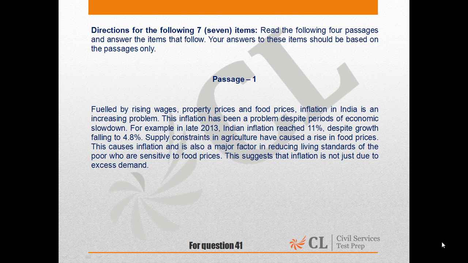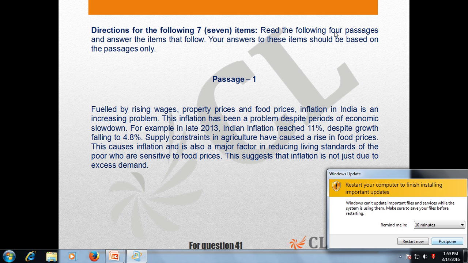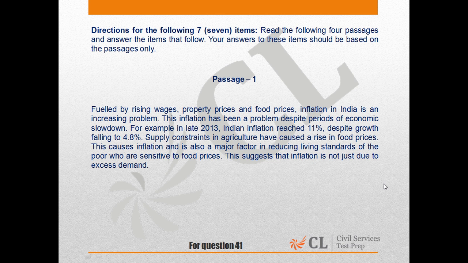This causes inflation and is also a major factor in reducing living standards of the poor, who are sensitive to food prices. This suggests that inflation is not just due to excess demand but also because of another factor, which is supply constraint in agriculture.